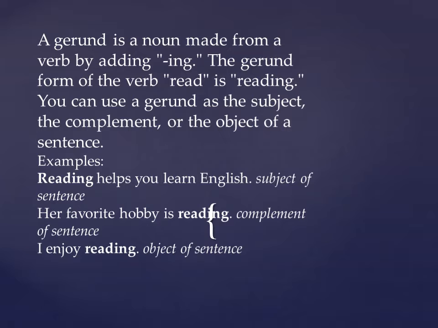We can use the gerund as the subject, as the complement or the object, and two more uses are there which I will explain in this video. So let's first take the examples so that the basic concept of what gerunds are becomes clear to you. The first example is: reading helps you learn English, right? Now which word is highlighted?